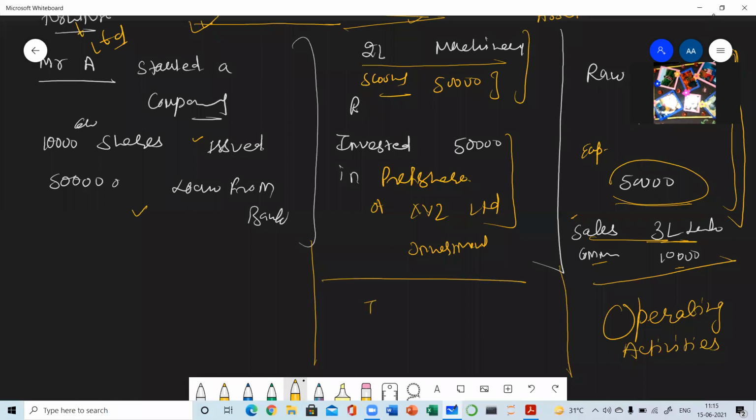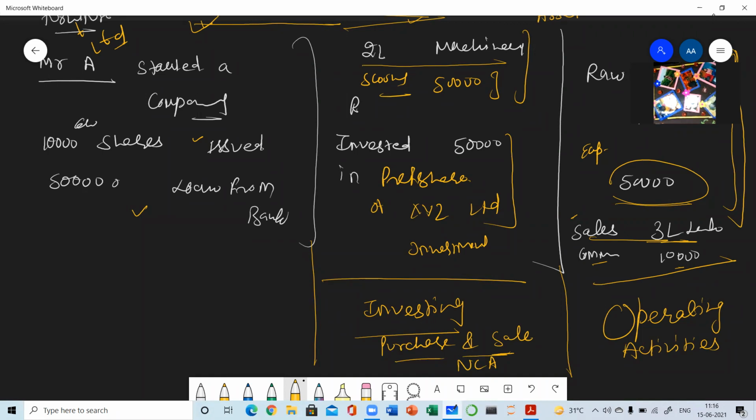So this activity is done for the purchase of assets, because you all know that fixed assets are very much required in each and every business, and no business will be able to earn profits without investing in fixed assets. So the activities related to the purchase and sale of fixed assets and investment, purchase and sale of non-current assets, not on a regular basis. You all know that fixed assets or non-current assets are purchased not on a regular basis. Once you have purchased a fixed asset, you are going to use it for a longer period. That's why it is known as a fixed asset.